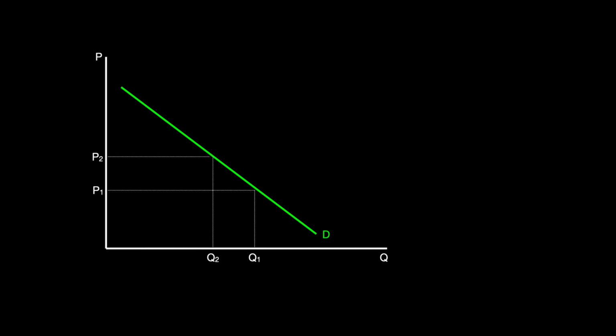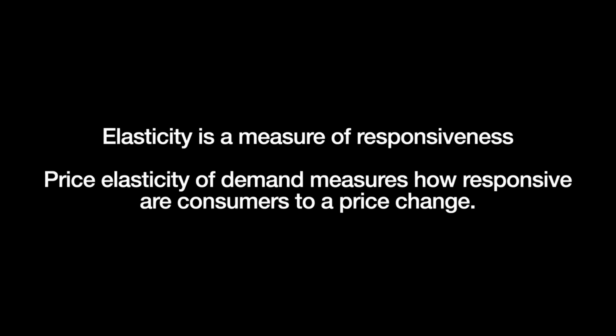In one of the previous lectures, we explored the law of demand. When price increases, quantity demanded decreases. Now we are going to explore by how much. Elasticity is a measure of responsiveness. We will explore 4 different types of elasticities in the videos for this course. In this video, we are focusing on the price elasticity of demand, which is a measure of how responsive consumers are to a price change.